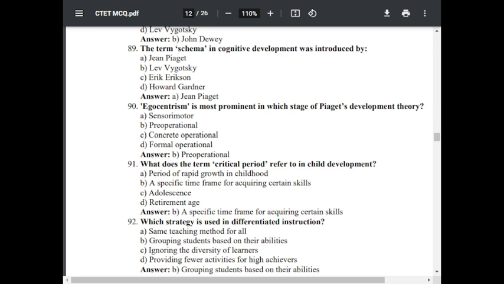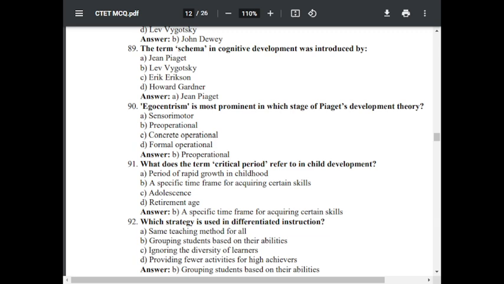Question number 91. What does the term critical period refer to in child development? Option A, period of rapid growth in childhood. Option B, a specific time frame for acquiring certain skills. Option C, adolescence. Option D, retirement age. The correct answer is B, a specific time frame for acquiring certain skills.